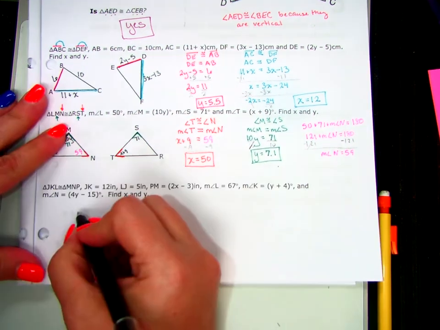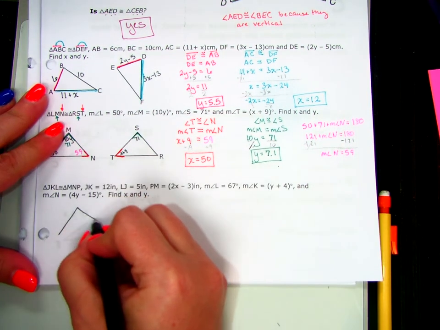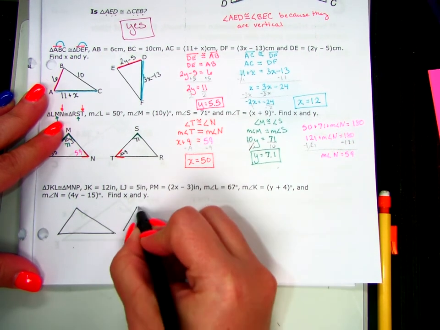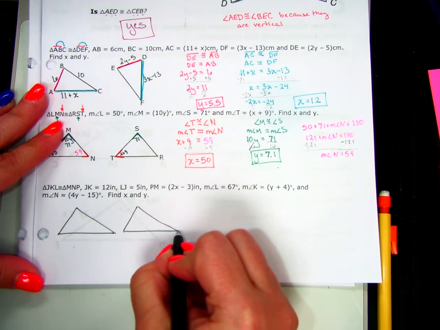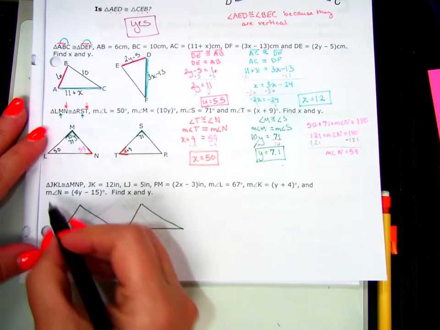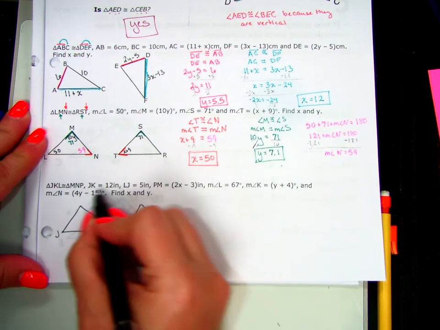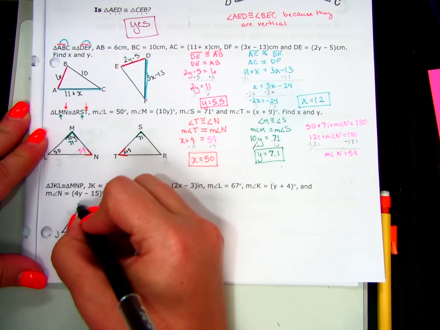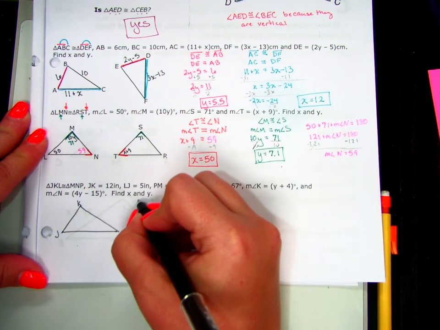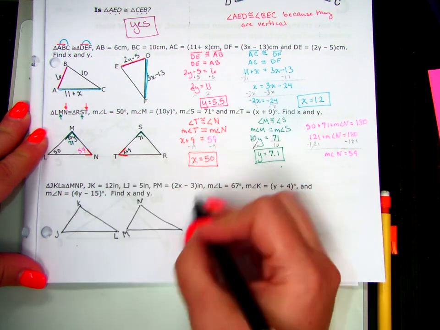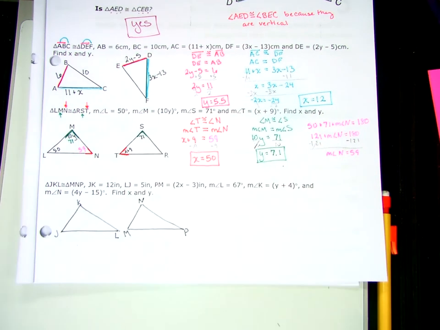Yeah, let's draw a picture. And let's not make it hard on ourselves. Let's make the triangles look the same. So there's one triangle. There's my second triangle. And then I'm going to label them so that they look like they haven't been rotated or anything. So wherever I put the J, I'm going to put its matching letter M. Where I put the K, I'm going to put its matching letter N. Because since I'm drawing it, I can make it convenient. And then the L will match with the P.